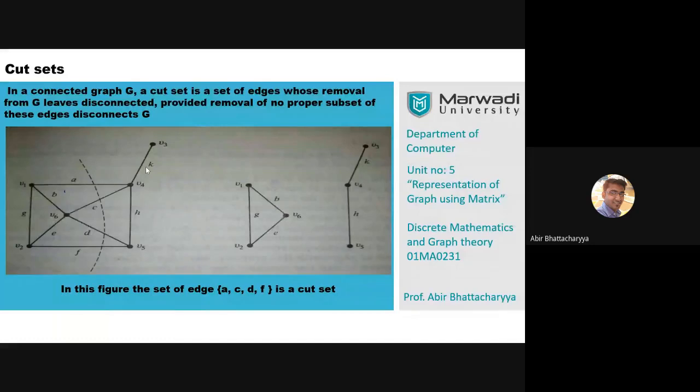BCDE is also a perfect cut set because we can separate V6 if I apply BCDE. Well done, Janetu.